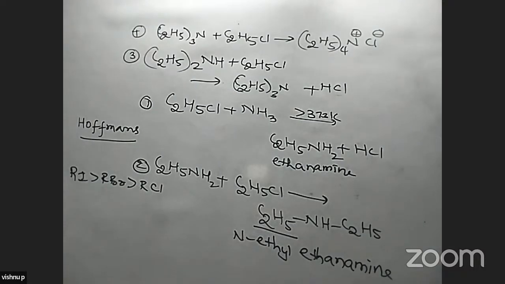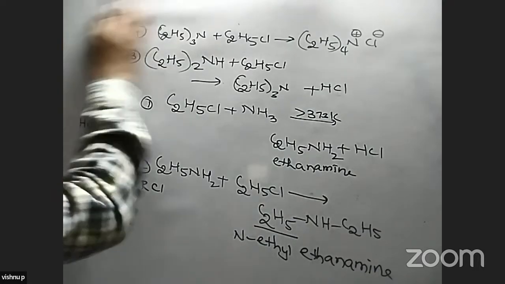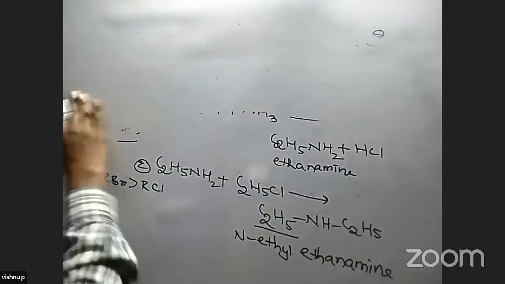Once again, if you take an excess amount of ammonia, we get the primary amine. If you take an excess amount of ethyl chloride, the quaternary ammonium salt and a mixture of compounds are formed in this reaction.